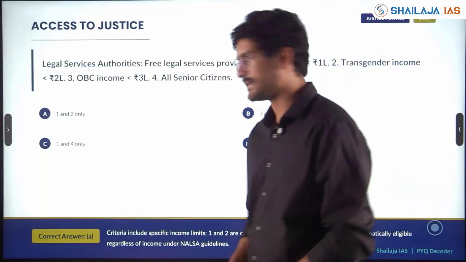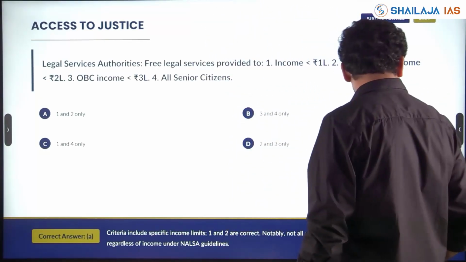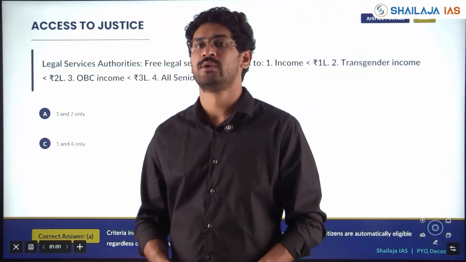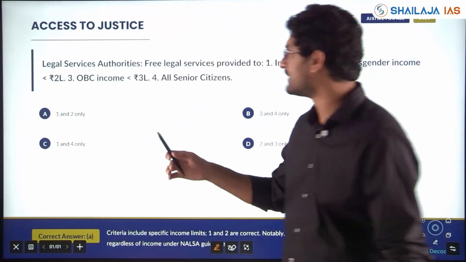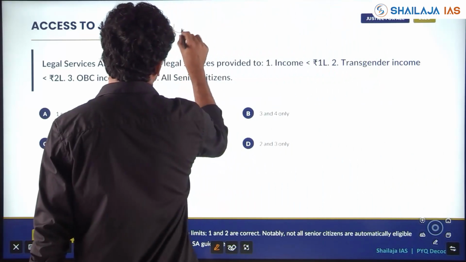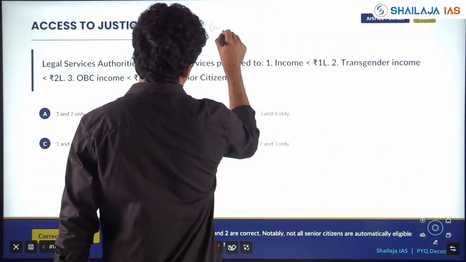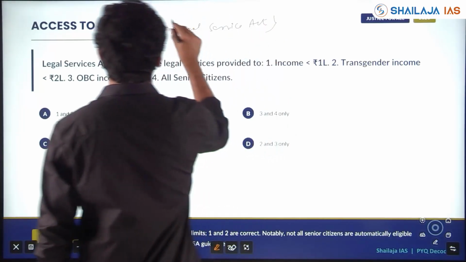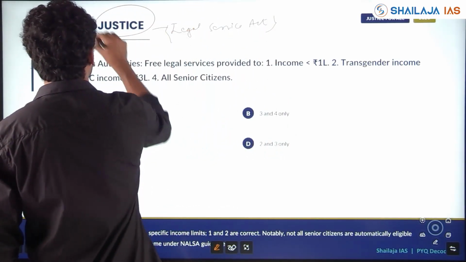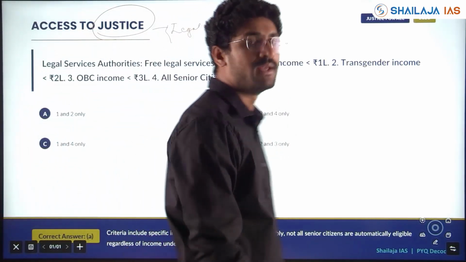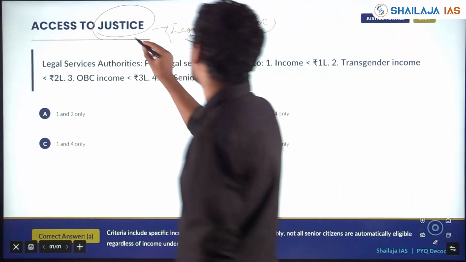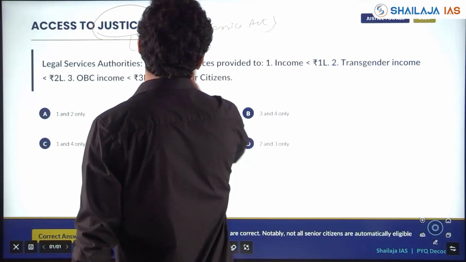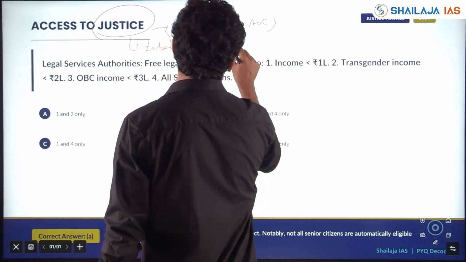Next, we'll go to access to justice. This is about fundamental rights, DPSP, fundamental duties. This question comes under NALSA, or the Legal Services Act. However, I have put it here just to show that questions have been coming from justice, liberty, equality.